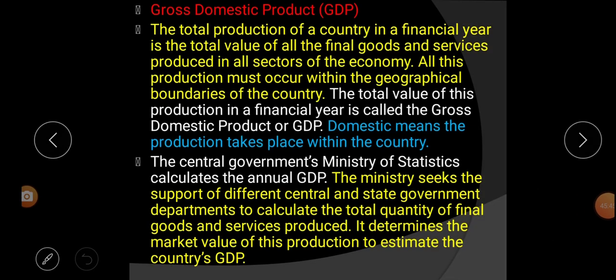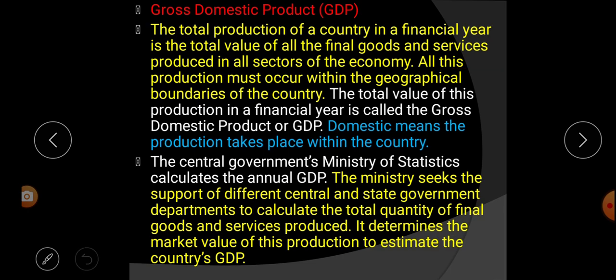The total production of a country in a financial year is the total value of all final goods and services produced in all sectors of the economy. Listen carefully. The total production of a country in a financial year is the total value of all final goods and services produced in all economic sectors. All this production must occur within the geographical boundaries of the country, that means within the country.